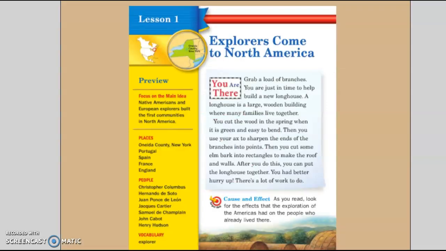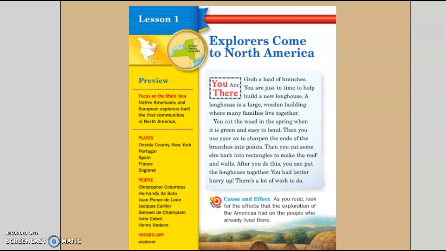Lesson 1, Explorers come to North America. You are there. Grab a load of branches. You are just in time to help build a new longhouse. A longhouse is a large wooden building where many families live together. You cut the wood in the spring when it is green and easy to bend. Then you use your axe to sharpen the ends of the branches into points.